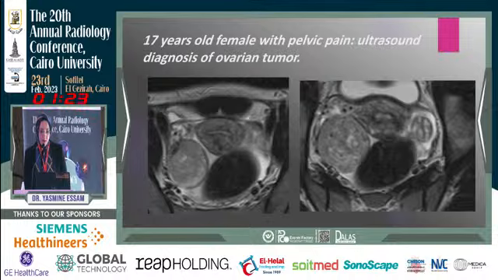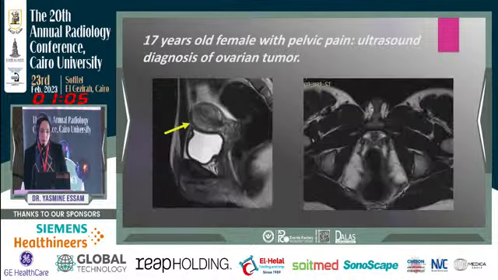This is the second patient. It's a 17-year-old female with pelvic pain. Ultrasound diagnosis was ovarian tissue. By the MRI, here we can see a dysplastic ovotesticular tissue on the left side. On a higher level, we can see an ovary, and on the right adnexa, we can see the neoplastic lesion.